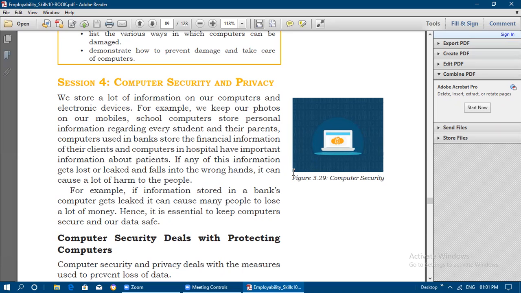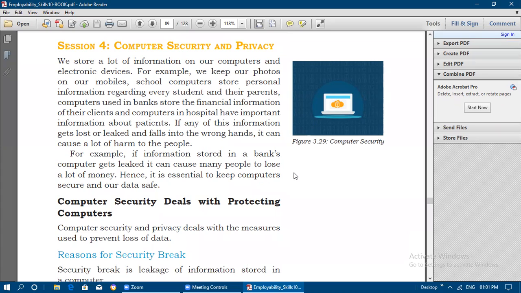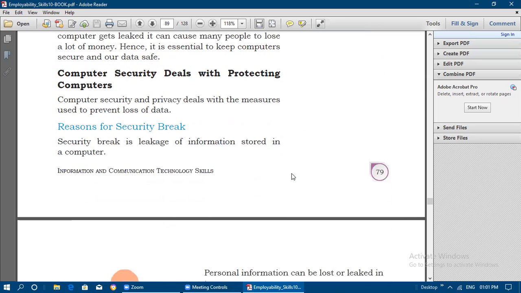So we need to take care of our computer, and we need to safeguard the data also. This is what is known as computer security and privacy. Privacy means our personal information should not get leaked. Like that, we need to provide security to our computer. Computer security deals with protecting computers. How can we protect our computer? Computer security and privacy deals with the measures used to prevent loss of data. Which steps can we take to prevent the loss of data?